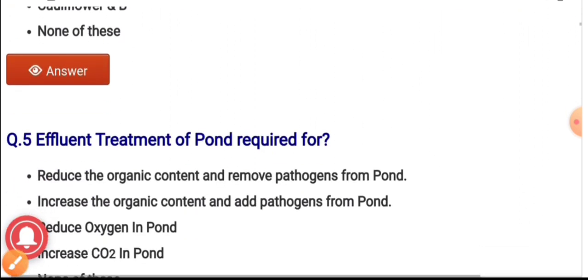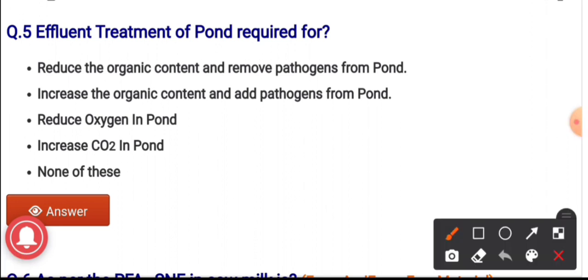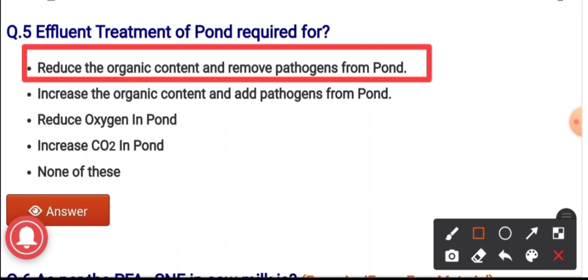Question number 5th. The effluent treatment of pond required for. The options are reduce the organic content and remove the pathogen from ponds, increase the organic content and add pathogens from ponds, reduce the oxygen in ponds, increase the CO2 in ponds, and the last option is none of these. And the correct answer it is reduce the organic content and remove the pathogen from ponds. For this purpose the effluent treatment of pond it is required.